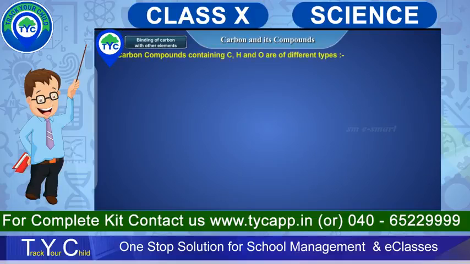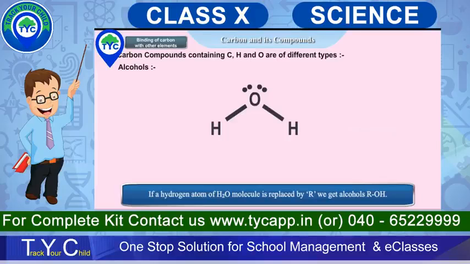Carbon compounds containing C, H and O are of different types. Alcohols: if a hydrogen atom of the H2O molecule is replaced by R, we get alcohols, ROH. The hydrocarbons that contain the OH group are called alcohols.